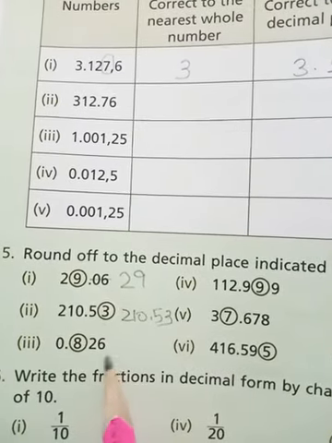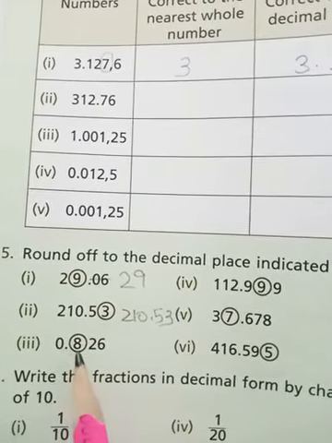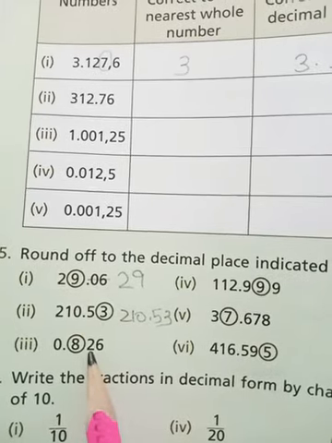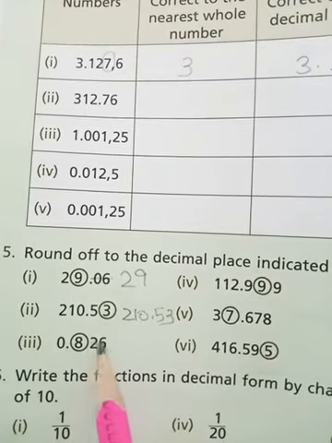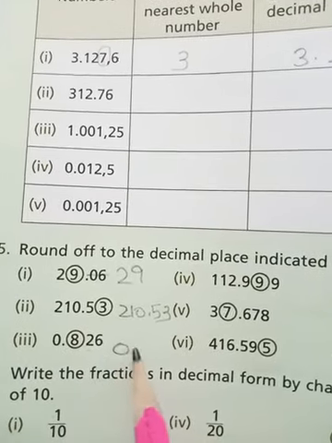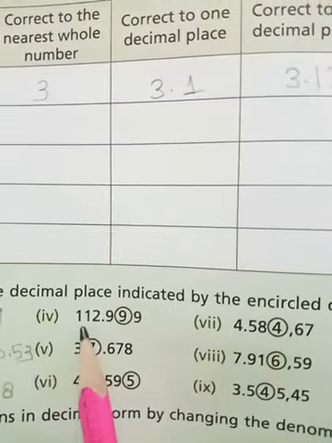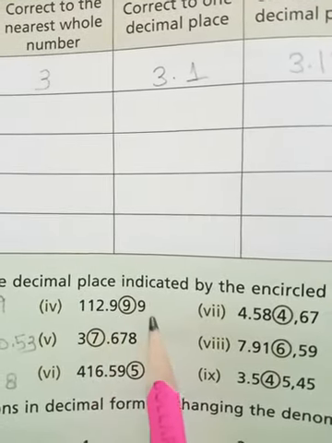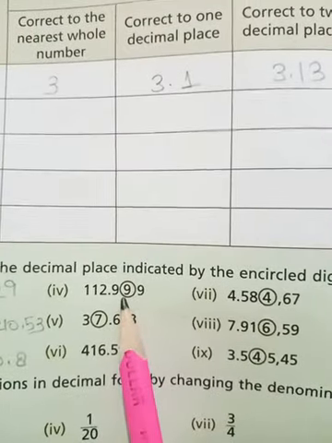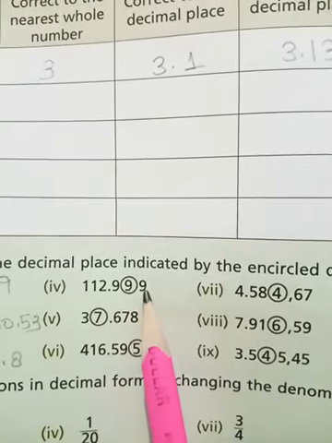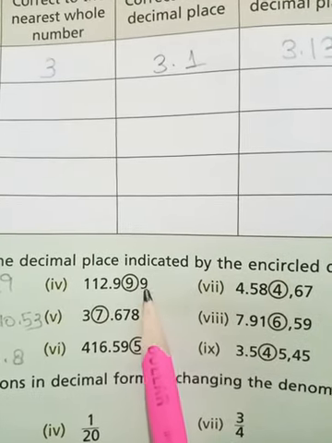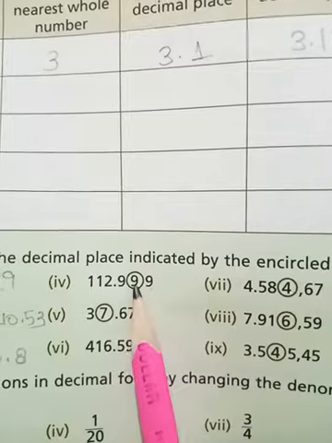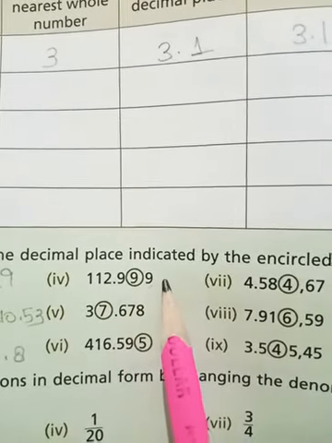Alright, now see part number 3. 0.826. The circled digit is 8. So we will check the number right to it, 2. 2 is less than 5 or greater than 5? Less than 5. So we will drop all the numbers and it will become 0.8. Now see part number 4, beta. 112.999 and the encircled digit is 9. So we will check the number after it. It is 9. So this is greater than 5 or less than 5? Greater than 5. So what will we do? We will add 1 to it and drop all the numbers right to it.